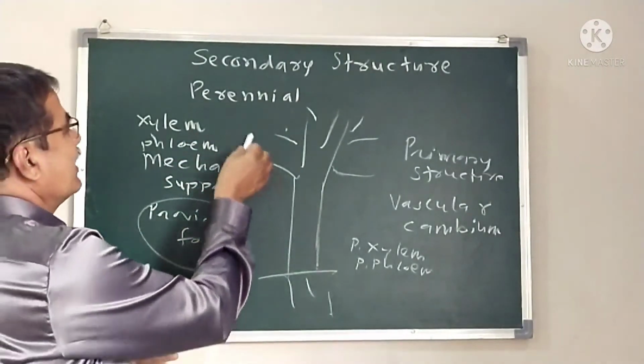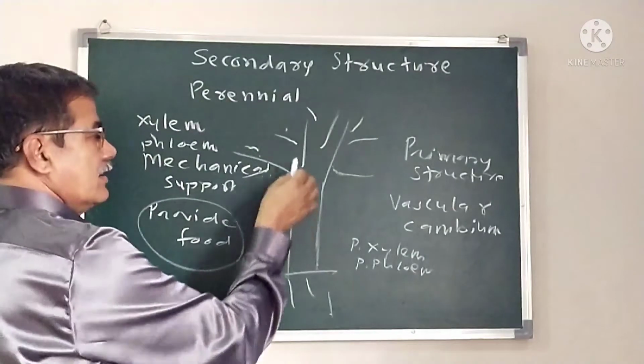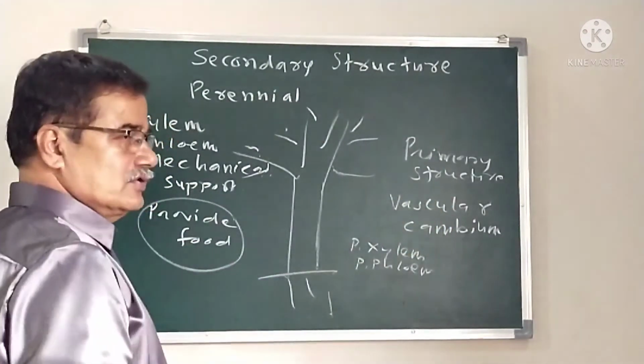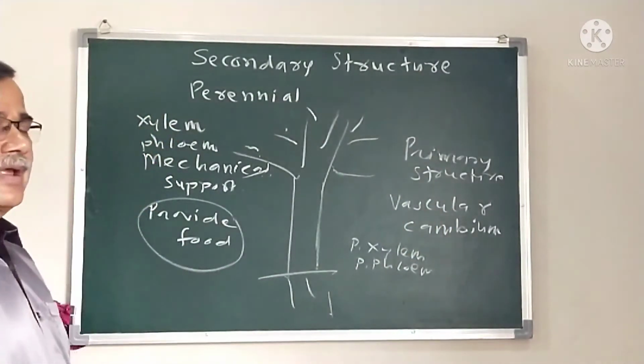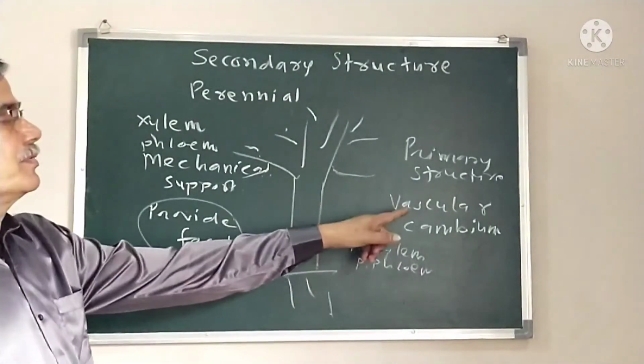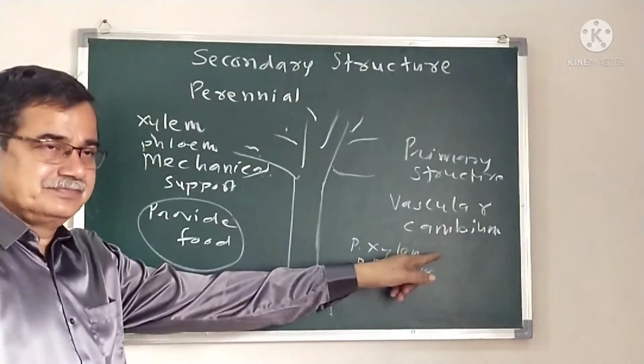Such demand goes on increasing, and from these primary tissues, the primary xylem and primary phloem, arise from the development of the primary vascular cambium.